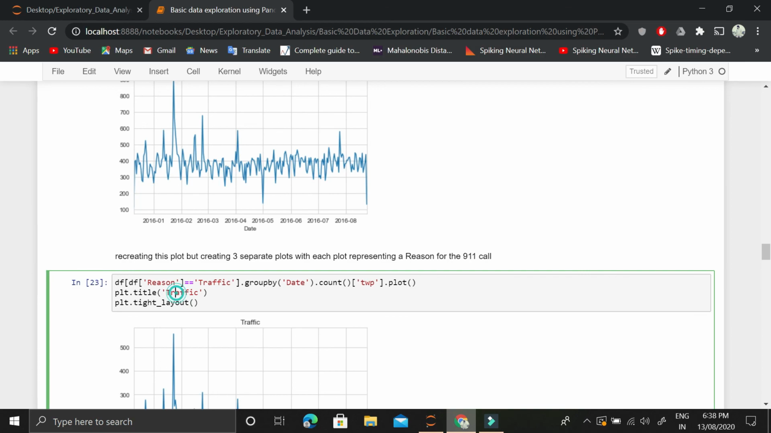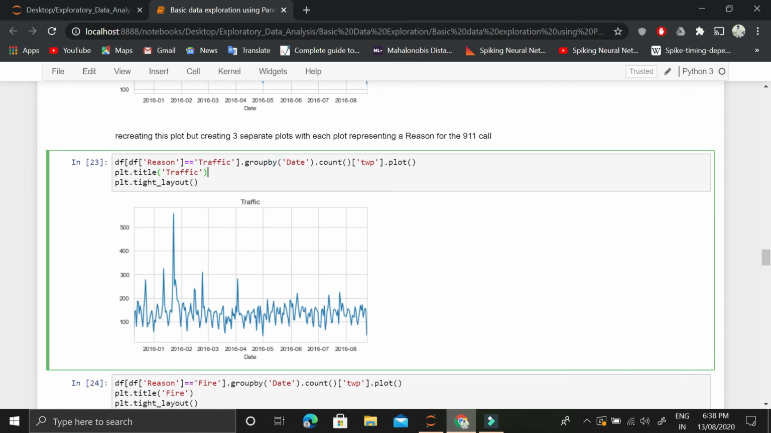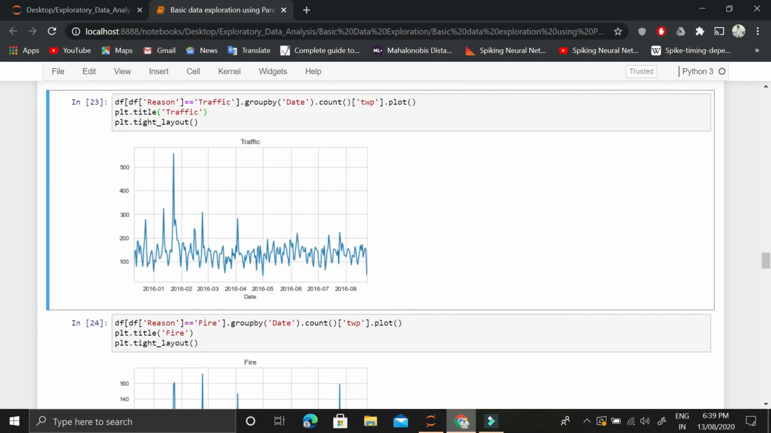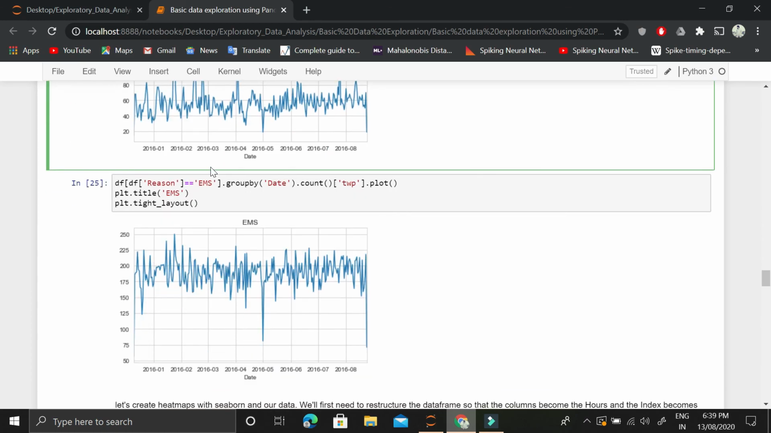Once done, we will look at the same trend, but this time we want to look at this trend for traffic, the major reason. So we have this data frame and we extract out the rows containing the major reason to be traffic, and then once we have extracted that data set, we group by. We do not group by the complete data, we only group by the data containing the reason of traffic, and then we do the same thing. So this is what we get, and then we do it for fire, and then we do it for EMS.